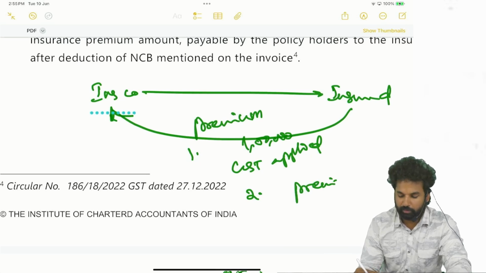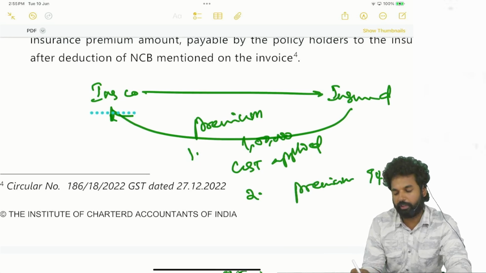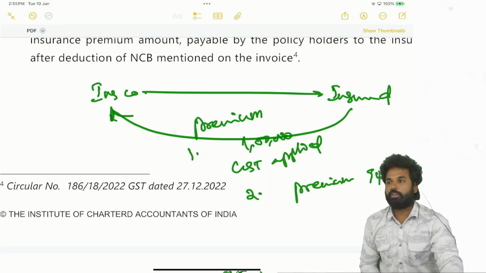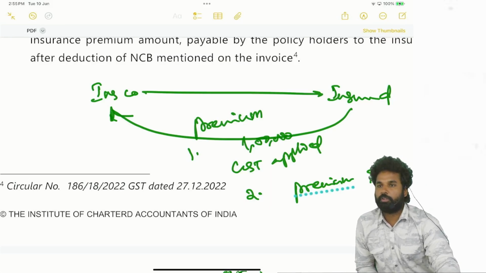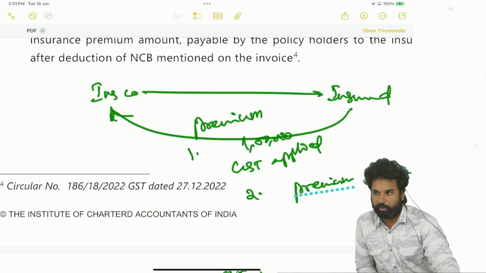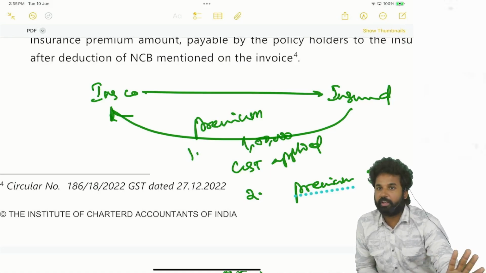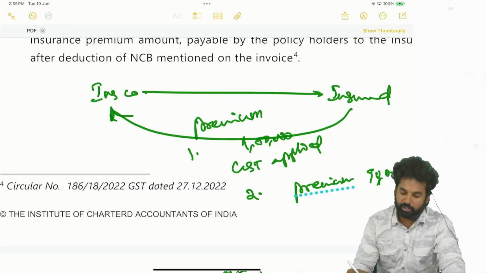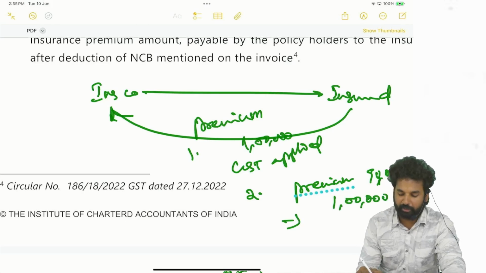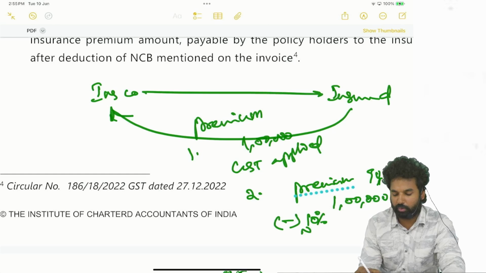Premium is 90,000. Why is it 90,000? 10,000 rupees, no claim bonus offered. Why is it offered? In the first year premium is 1 lakh rupees. He has not claimed anything, hence the insurance company is giving a discount of 10%, which is named as no claim bonus. So 90,000 is the premium. 1 lakh is the price minus 10% discount or no claim bonus, 10,000, which will be 90,000.